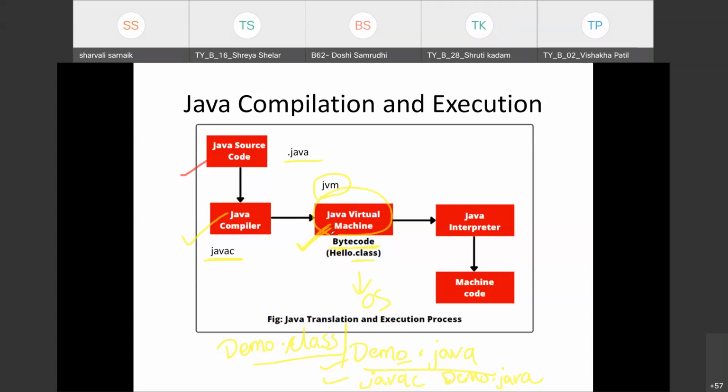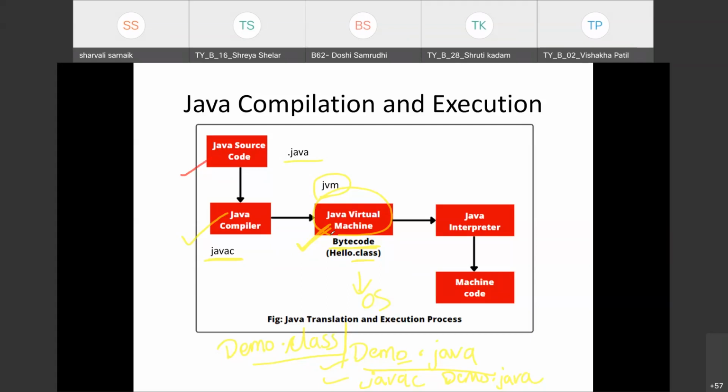So it provides security management also. Whatever the harm or damage, it will be to the JVM only and not to the OS.